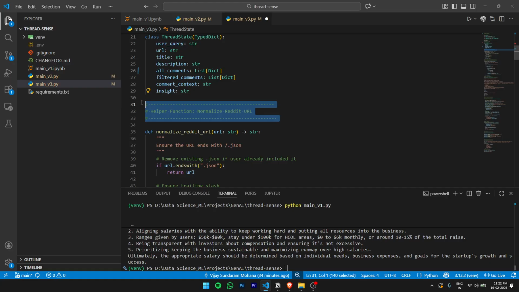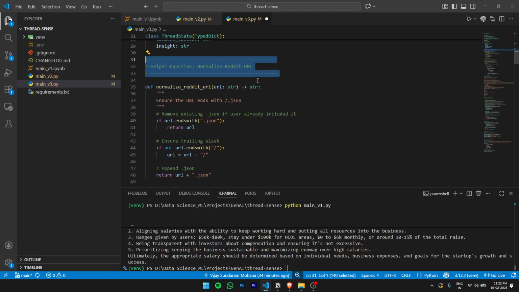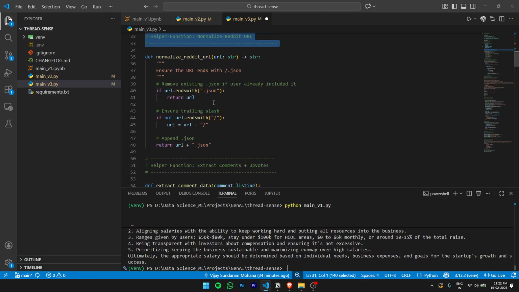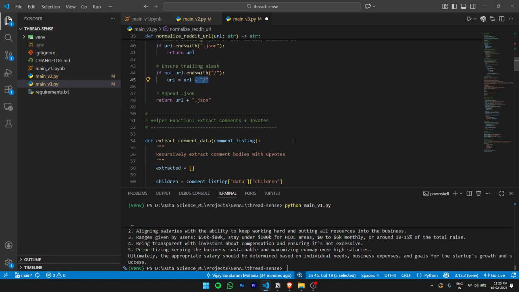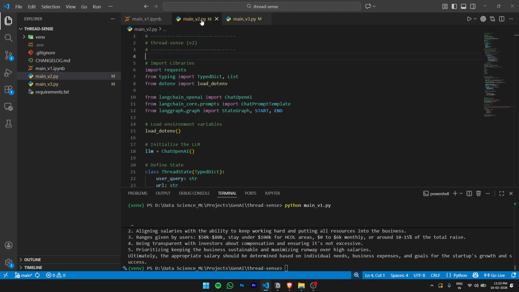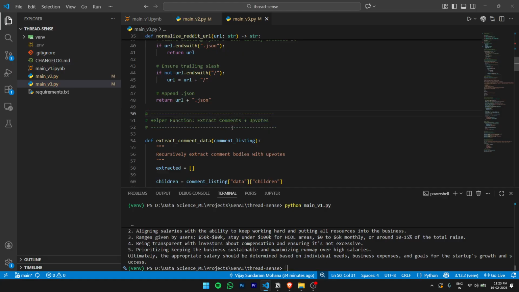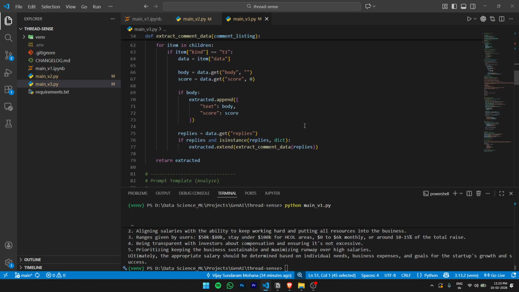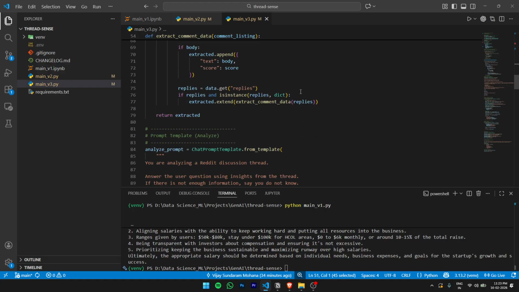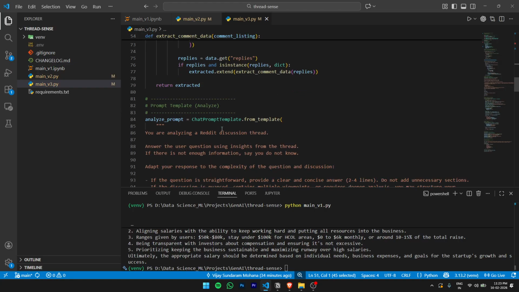Now you have some helper functions here. One is to normalize the Reddit URL. So it checks if it has a .json at the end, and if not, then it appends .json, and of course a slash. Then you have a helper function to extract comments, but this time with upvotes too. In the previous version, we had just extracted comments and the replies, but this time it also extracts the upvotes. It's easy to read code, pretty much the same structure as v2, so I would encourage you to check this out.